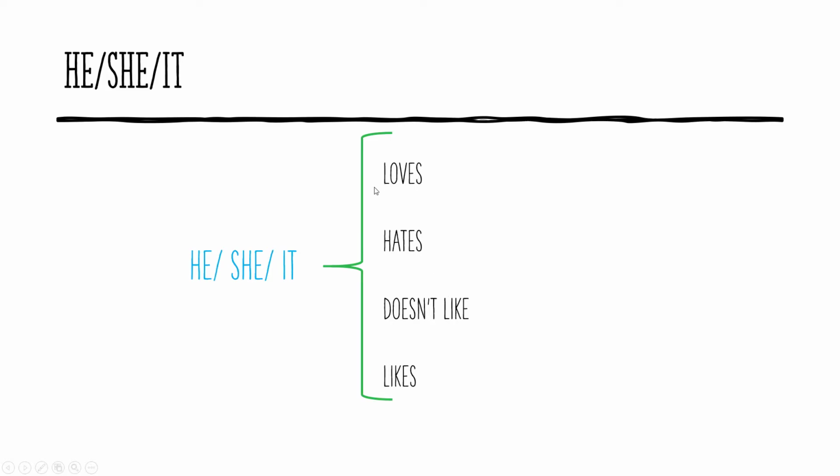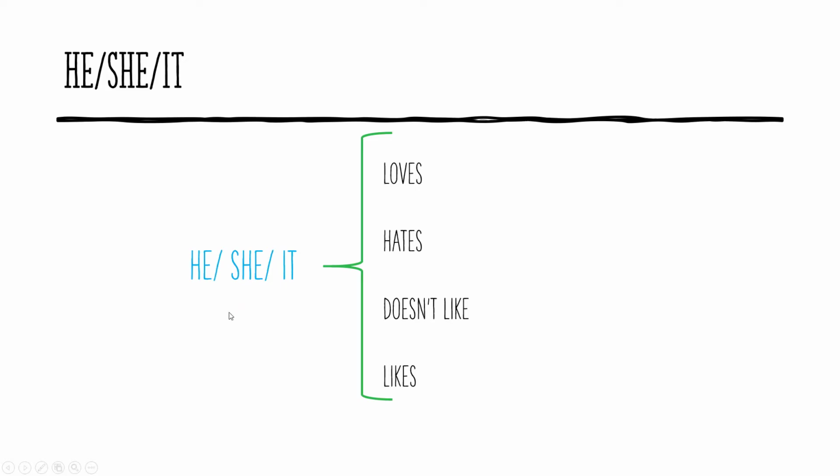So we're going to use loves instead of love. Vamos a utilizar loves con la S en vez de love. Hates con la S de nuevo en vez de hate. Doesn't like en vez de don't like. Y likes con la S en vez de like.